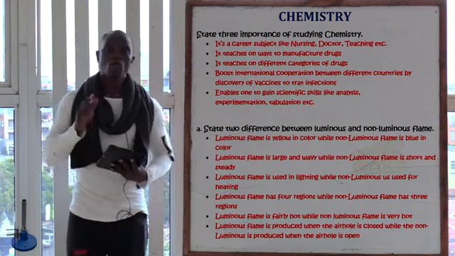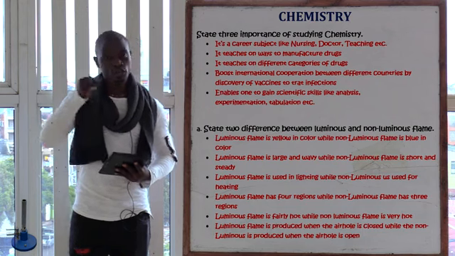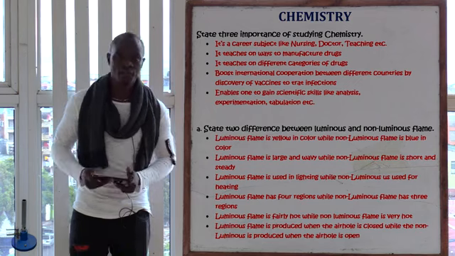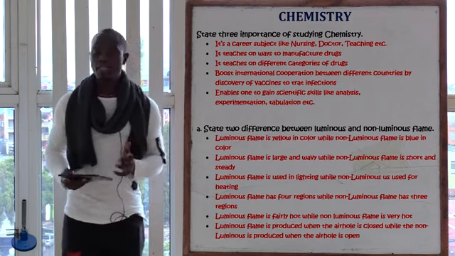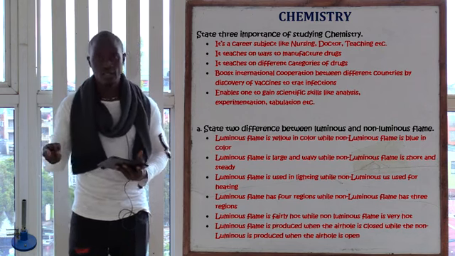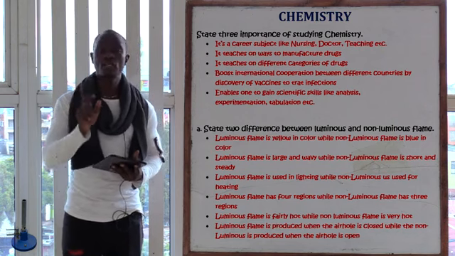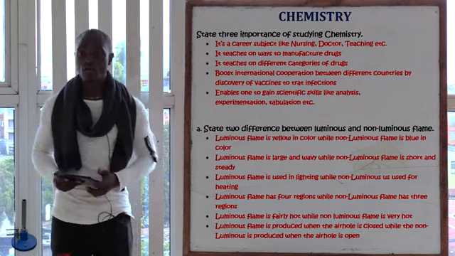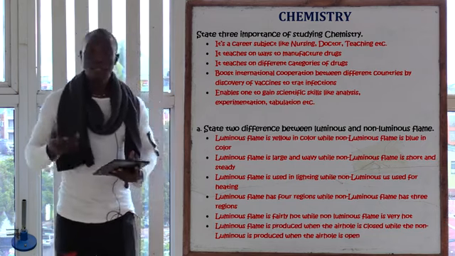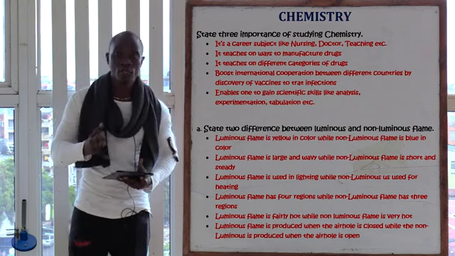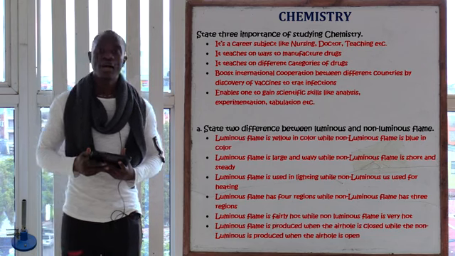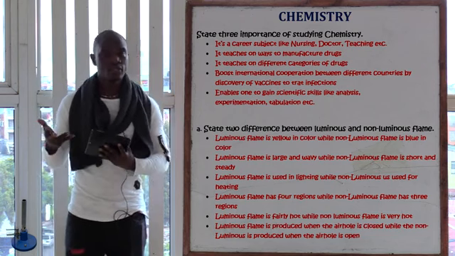That is wrong. What you should say is give the function of the other one. You have said the function of this one, so give also the function of the other one, like this: the luminous flame is used for lighting, while the non-luminous flame is used for heating. So I have avoided using the negative, and that is now correct. The other difference you can say is that the luminous flame has 4 regions, while the non-luminous flame has 3 regions.